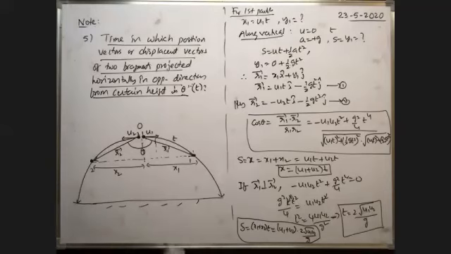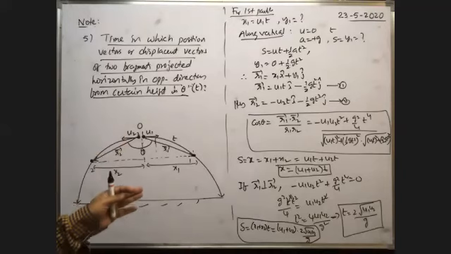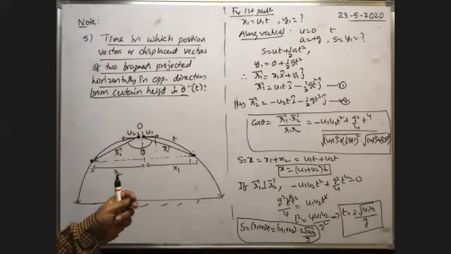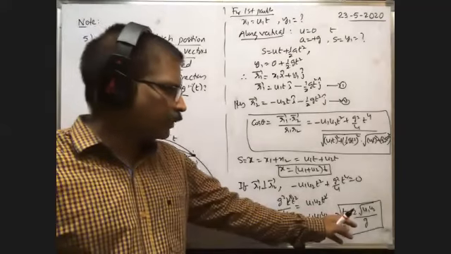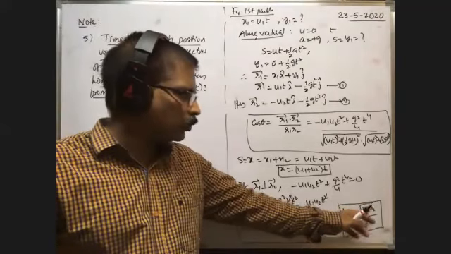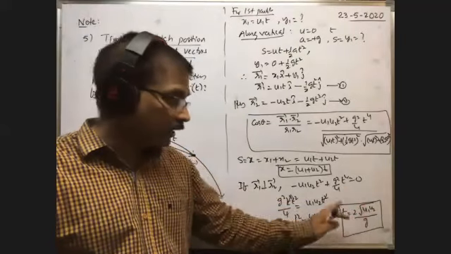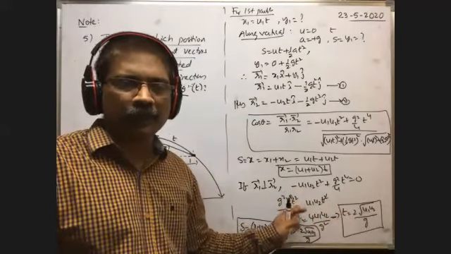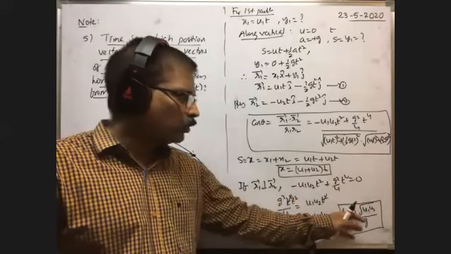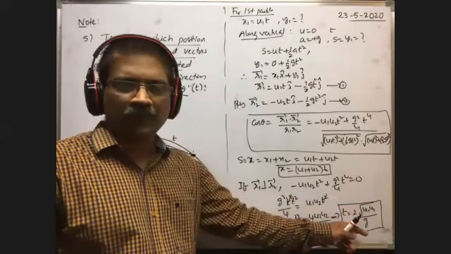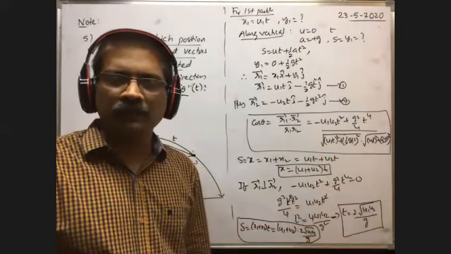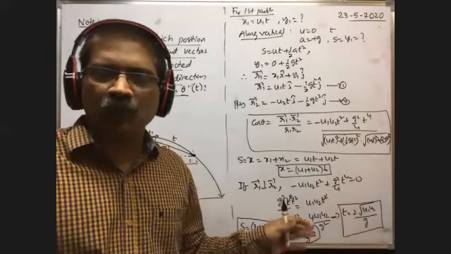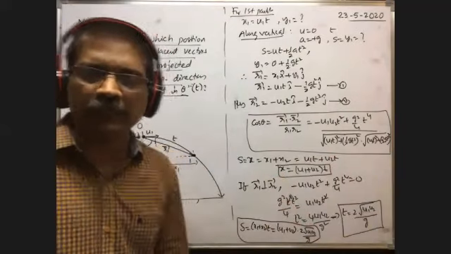Shall I erase this one? No, there is a slight difference. In the previous problem, we got t is equal to root u1 u2 by g. Here, whenever displacement vectors are perpendicular to each other, we got 2 into root u1 u2 by g. In the previous case, we got only root u1 u2 by g.